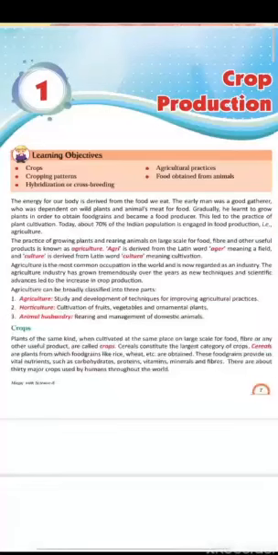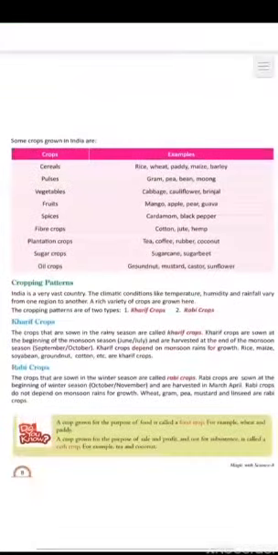Hello, student. Today we will discuss our next topic in first chapter, crop production. Let's see some crops grown in India. Look at this table, crops and their examples. Crop first, cereals: rice, wheat, paddy, maize. Pulses: gram, pea, beans, moong.